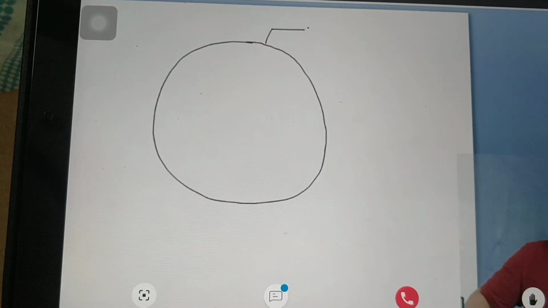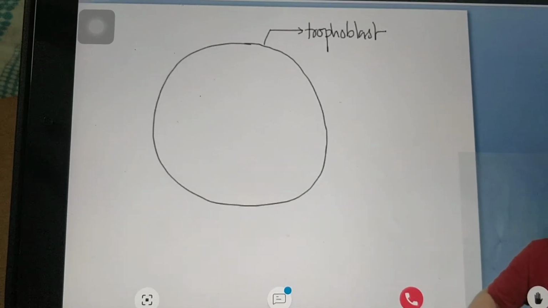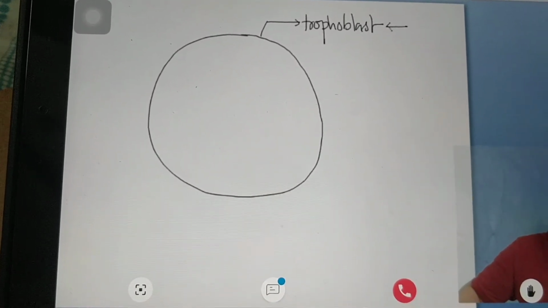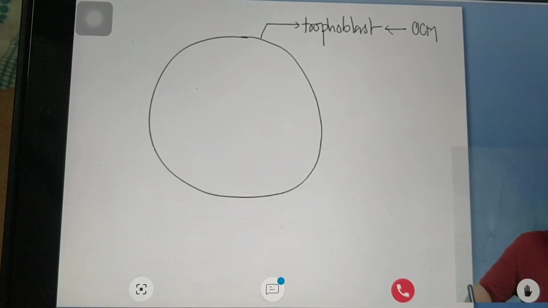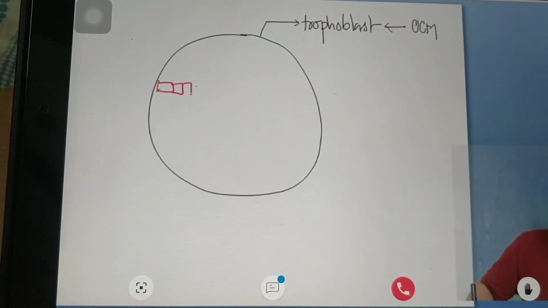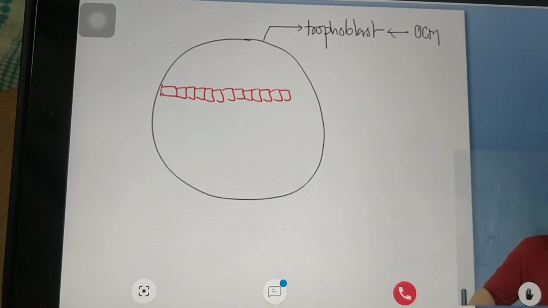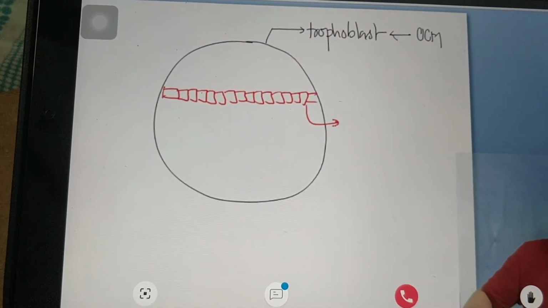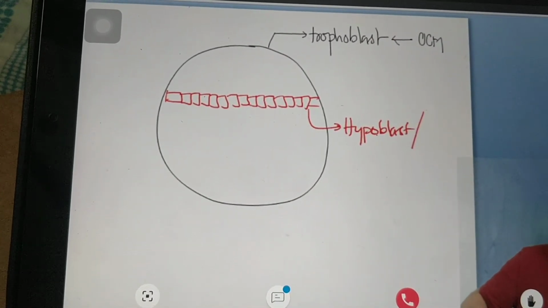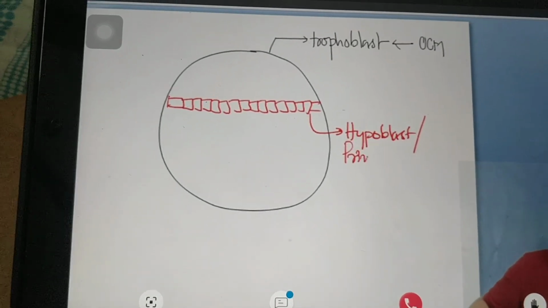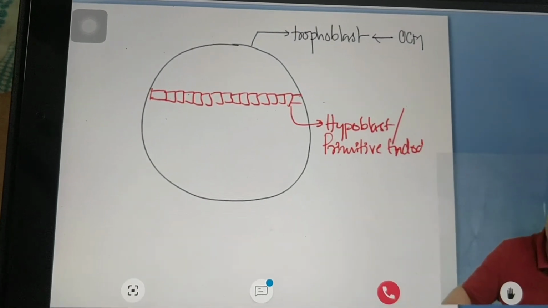This black colored line here is nothing but your trophoblast, the outermost layer of cells. And this trophoblast is the one which is derived from outer cell mass. Inner cell mass is actually going to form cube-shaped cells, a layer with the cube-shaped cells. What is the name of this layer? Hypoblast. And hypoblast is also referred to as your primitive endoderm. Why? Because it is the one which is going to become definitive endoderm.